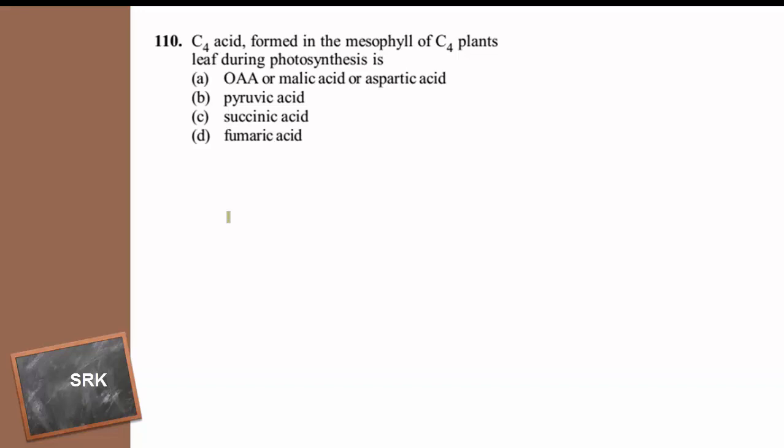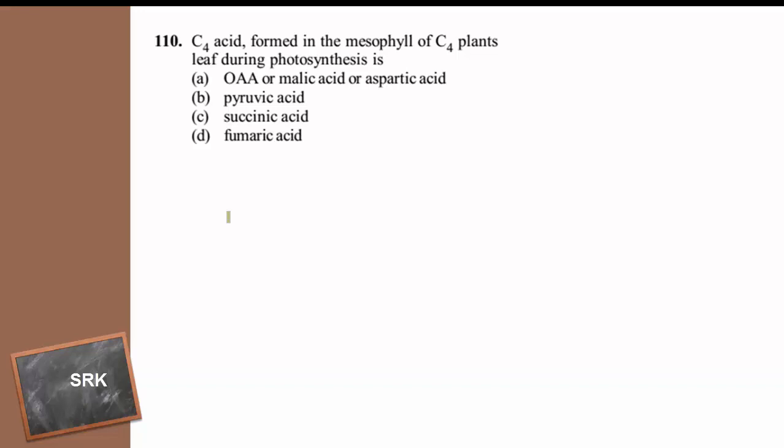Like that, in C4 plants having the Kranz anatomy, of course, the C3 cycle is also taking place, the C4 cycle is also taking place, but atmospheric carbon dioxide is fixed by a 3 carbon compound, phosphoenol pyruvate, PEP. PEP expansion is phosphoenol pyruvate. This is a 3 carbon compound.